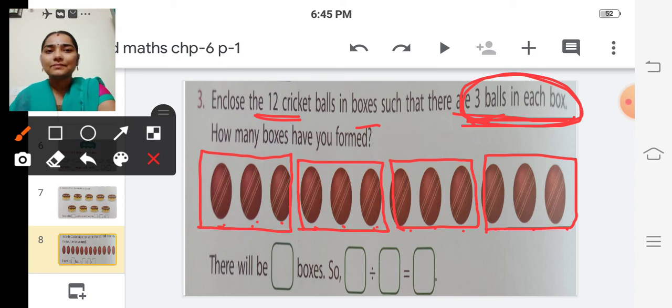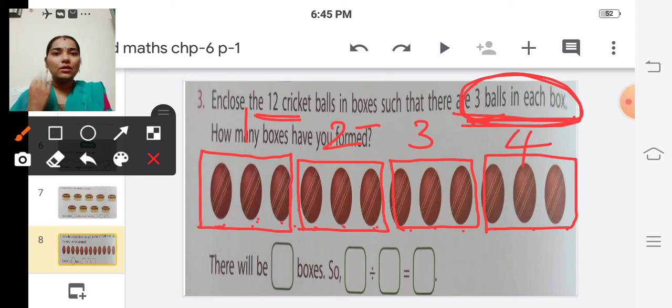So in one box, how many balls are there? 3 balls are there. So how many boxes have we formed? We have formed 1, 2, 3, 4. So we have formed 4 boxes by putting 3 balls in each box. So here we are going to write the answer. There will be dash boxes, 4 boxes, isn't it? So we have to write 4 here.